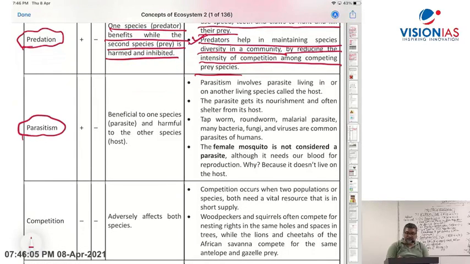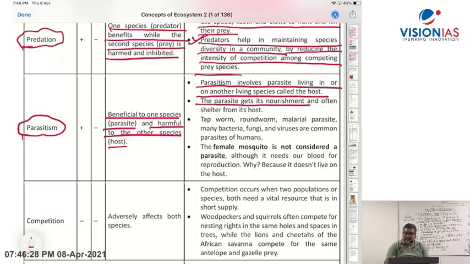Parasitism, now see here. It is beneficial to one species, the parasite, and harmful to the other species, the host. Now look at the example. Parasitism involves a parasite living in or on a living species called the host. A parasite can live inside the host or on the surface of the host. A parasite gets its nourishment and shelter from its host. Examples: tapeworm, roundworm, malarial parasite, many bacteria, fungi and viruses.